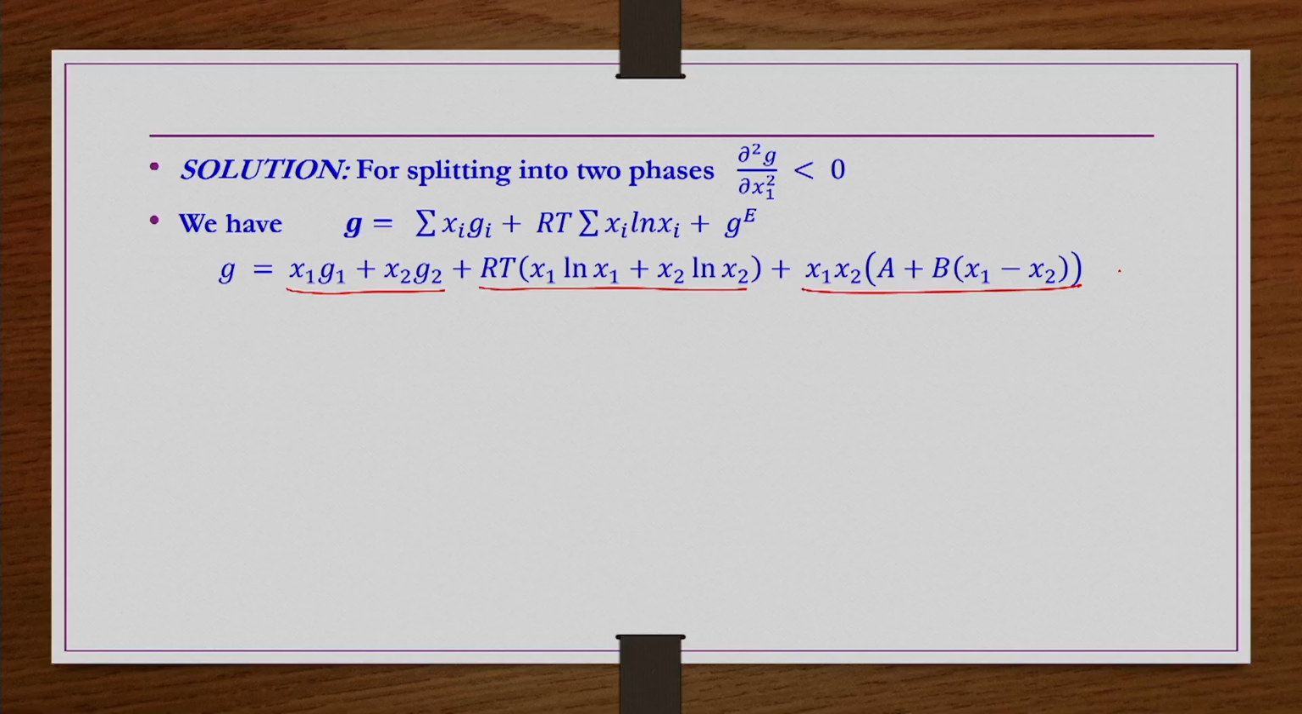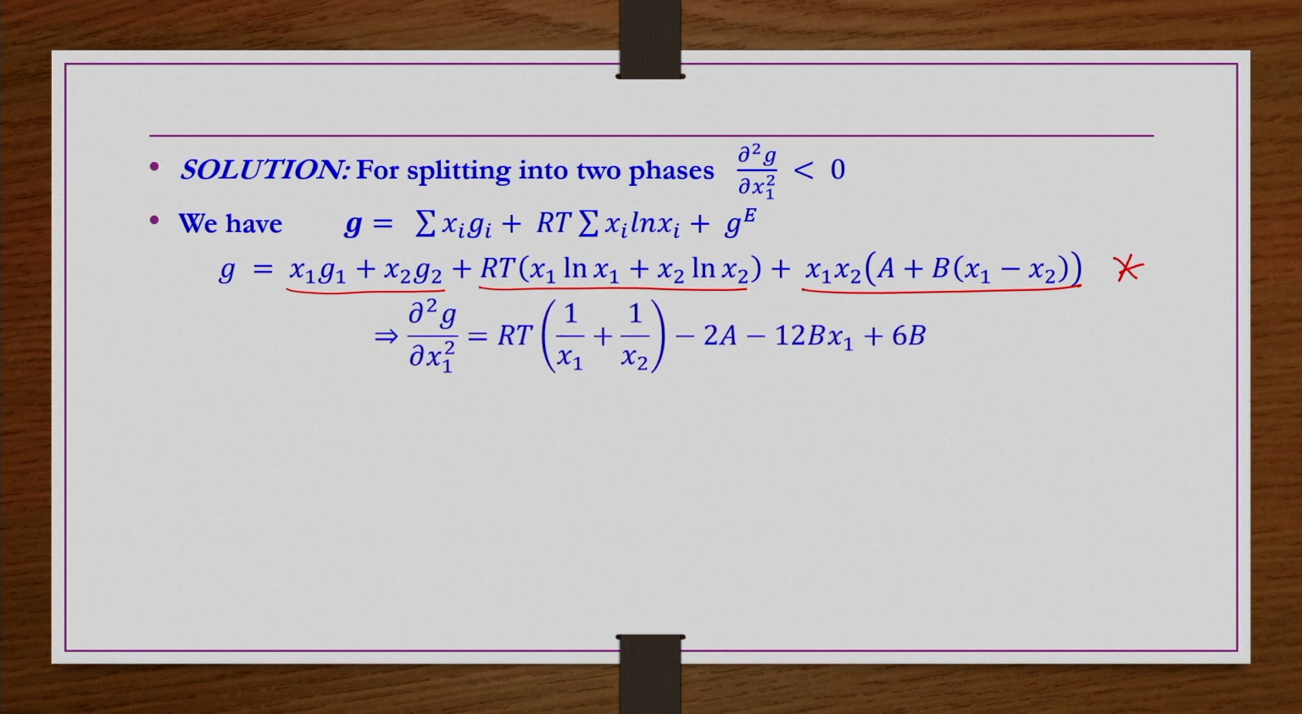Now, what we have to do, this equation we have to partially differentiate with respect to x1 two times. Then ∂²G/∂x1² you get as RT multiplied by (1/x1 plus 1/x2) minus 2a minus 12b x1 plus 6b.